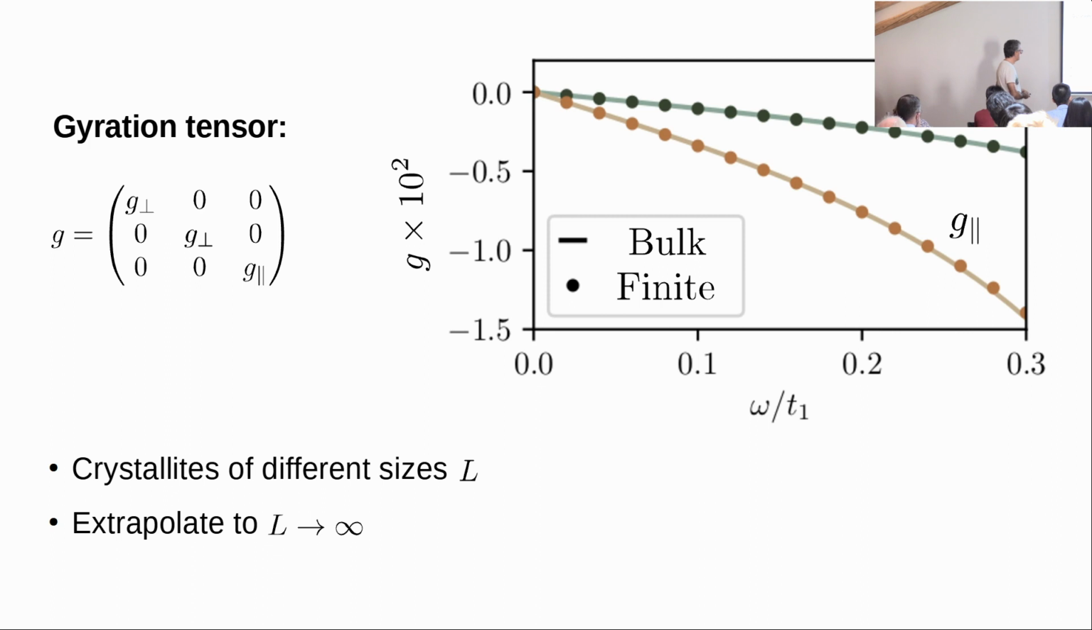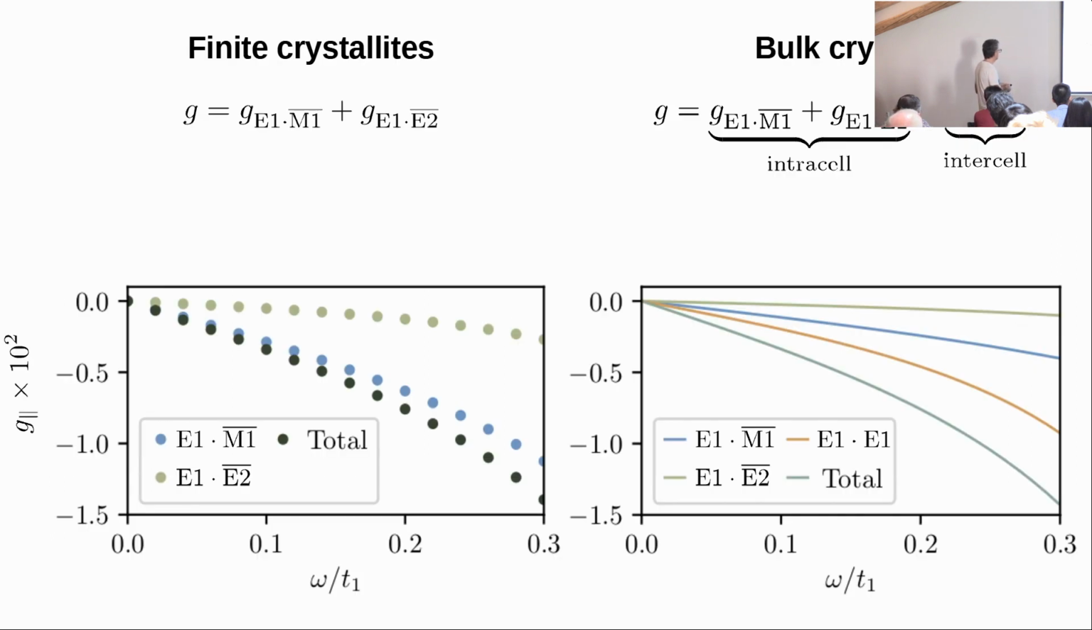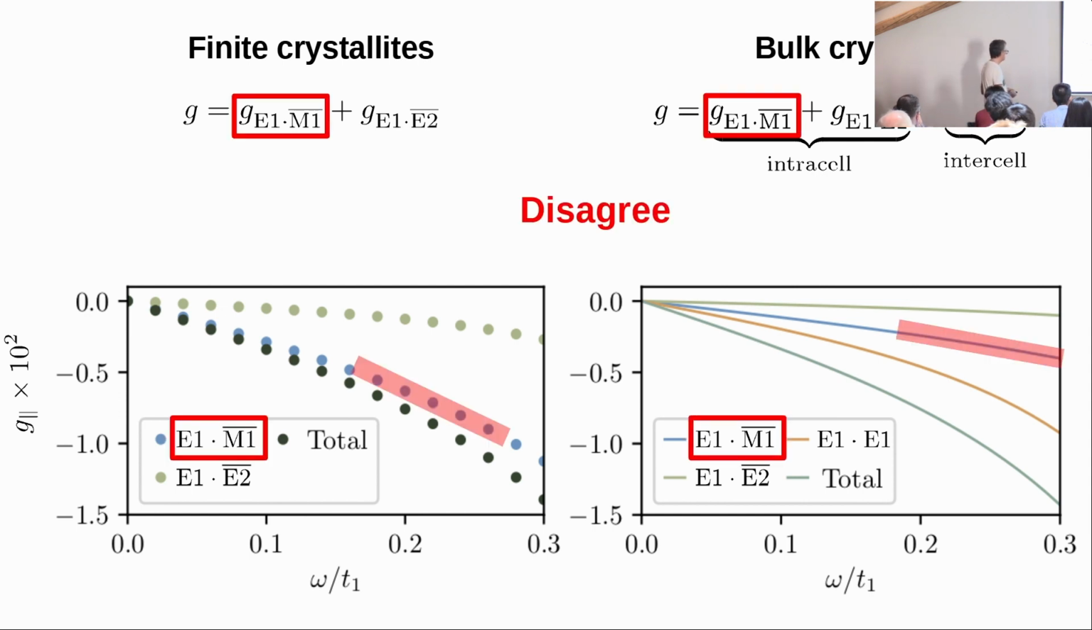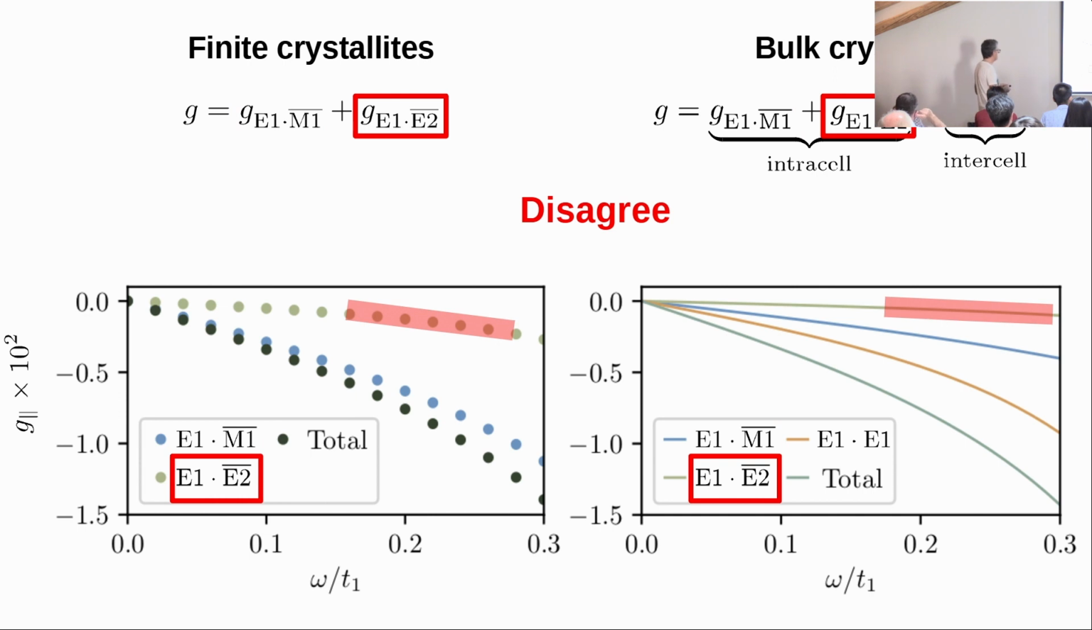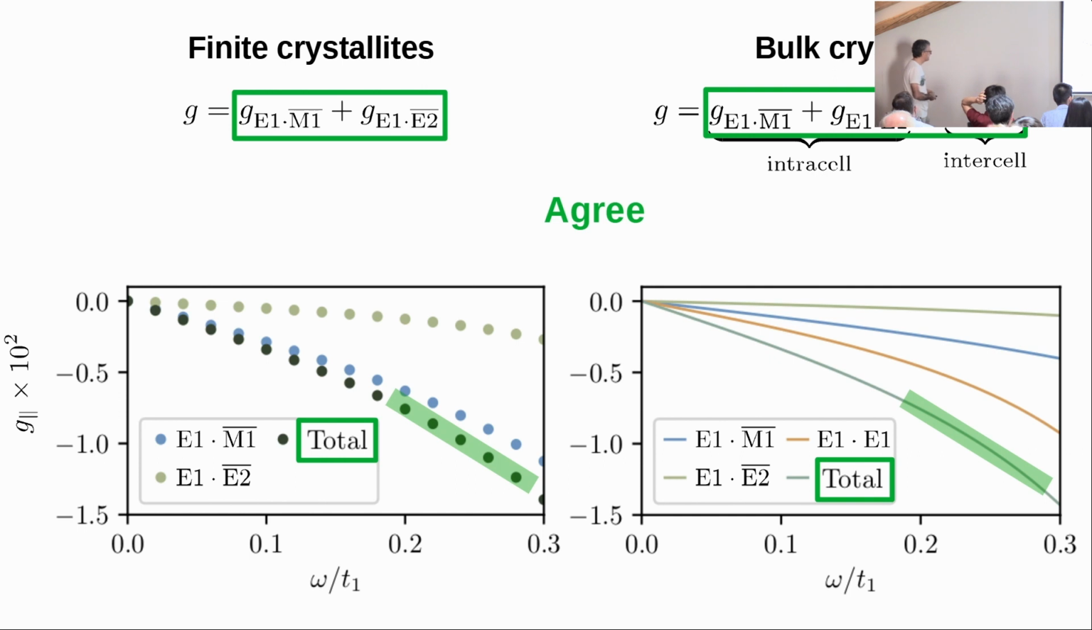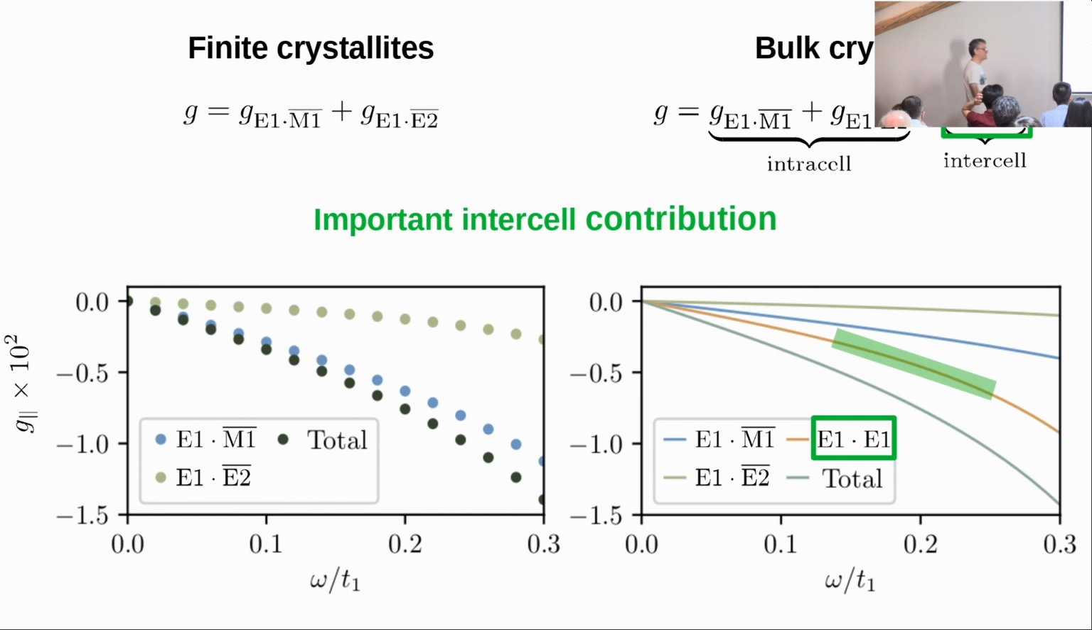Let's take one tensor component. For finite crystallites, there were 2 terms, remember? And for bulk crystals, there were 3. So if I do a comparison term by term, there is no agreement. For example, the E1, M1 term. Likewise, for the E1, E2 bar term, there is no agreement, but the total agrees perfectly. And the reason is the existence of this intercell term, which is a little bit like the itinerant circulation in the orbital magnetization story. And that is the one that restores the perfect agreement.